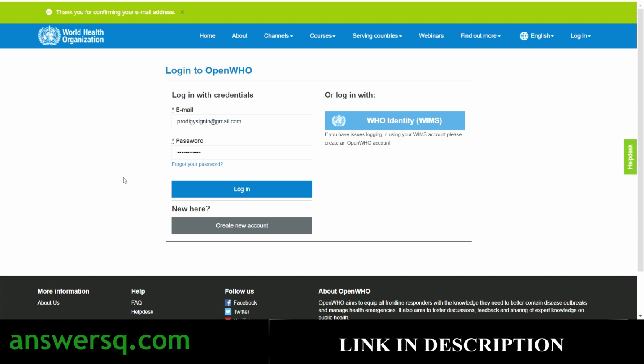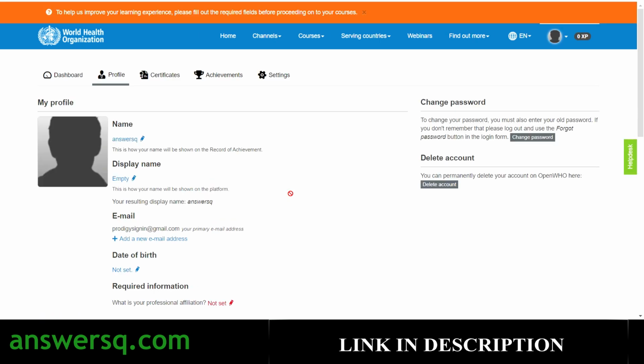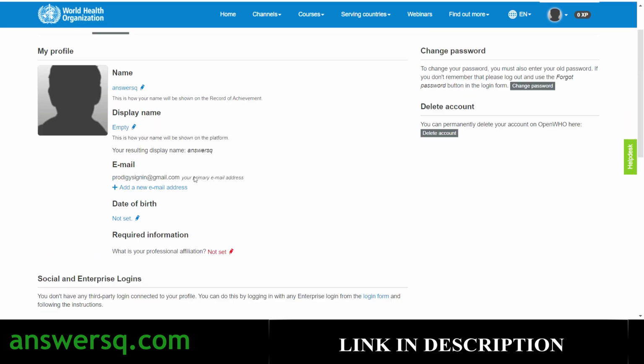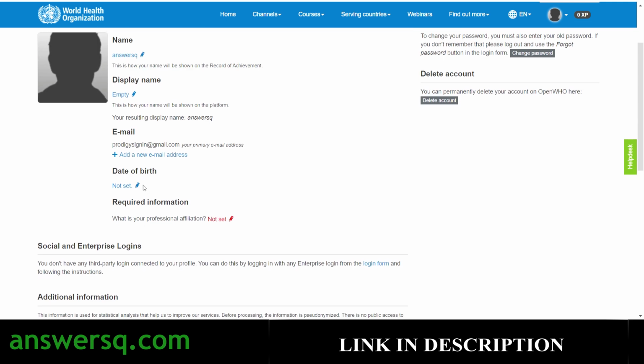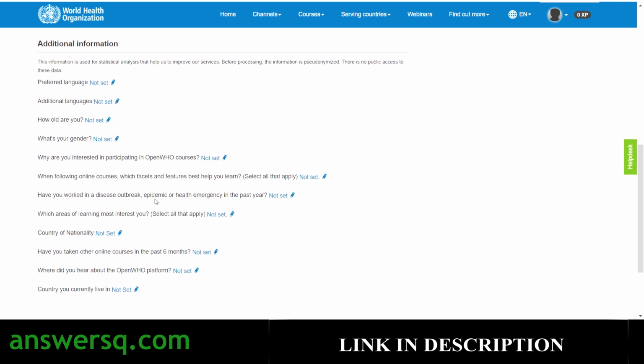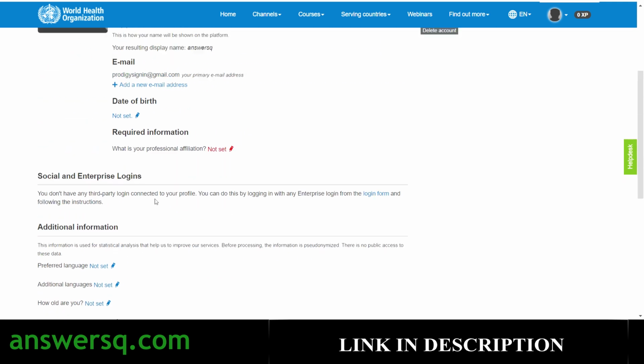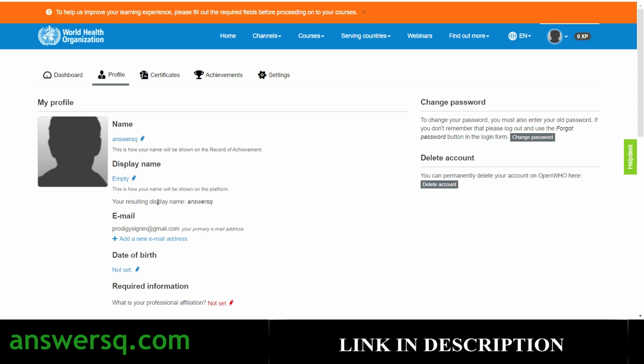What you have to do is just log into your WHO account. Just provide your email ID and password and click on this login button, and then you will be logged into the OpenWHO platform. I guess we have to give the profile details first. So give all your details here, like your name, email ID, date of birth, and required information. Just fill in all the required details here so that you can enroll in the courses.